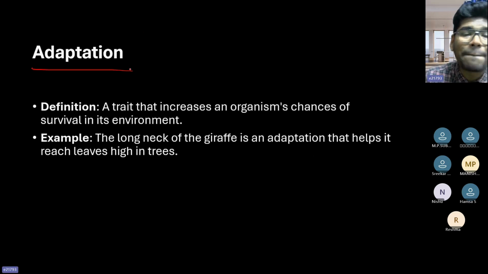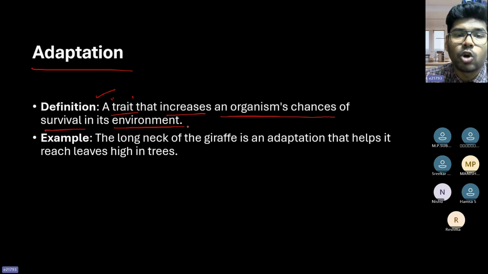Next one, adaptation. So you all know, we keep on telling that you have to adapt, right? So what is adaptation? A trait means a characteristic that increases an organism's chance of survival in the environment, right? Adaptation is nothing but a trait, an attribute or a characteristic that increases an organism's chance of survival in the environment. That is what we call adaptation.